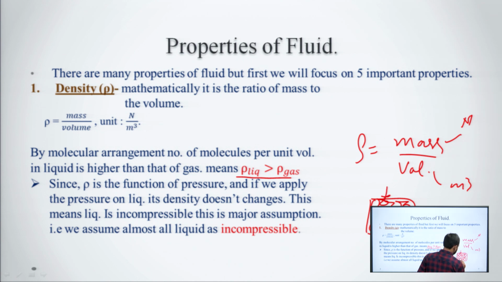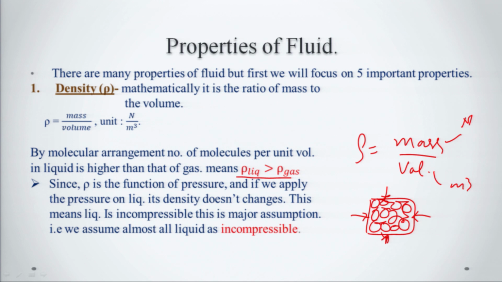You apply certain pressure from the different directions. Okay, what will you see? There will be no notable change in the density of the liquid which is filled in this container. So we can understand that this liquid is incompressible, and this is the major assumption we take. That is, we assume almost all the liquids as incompressible.